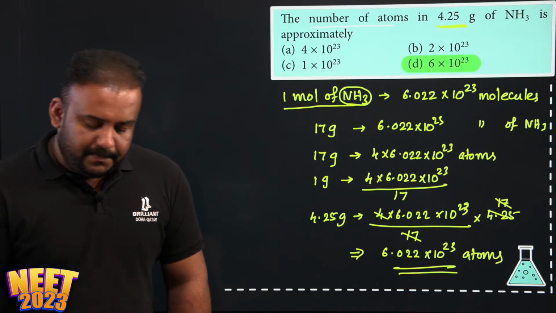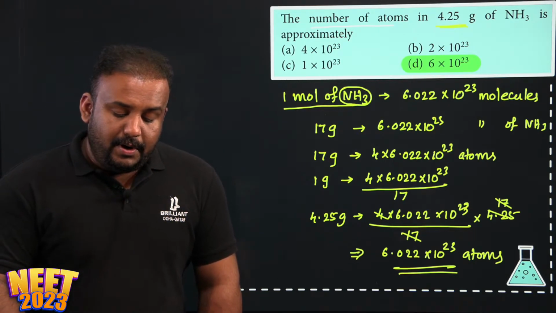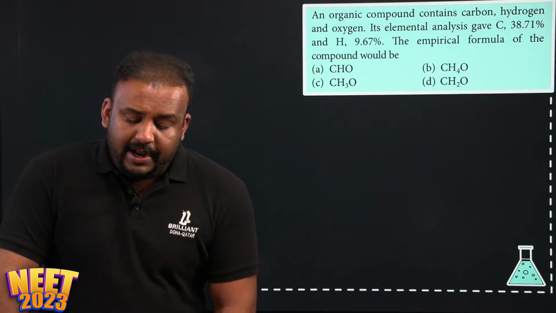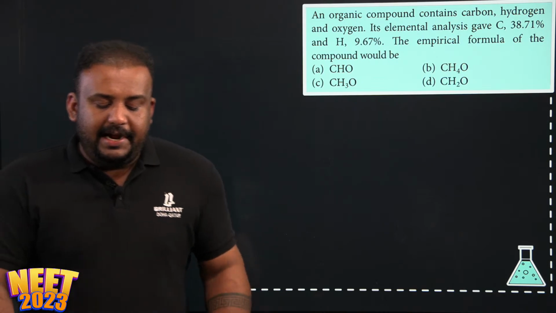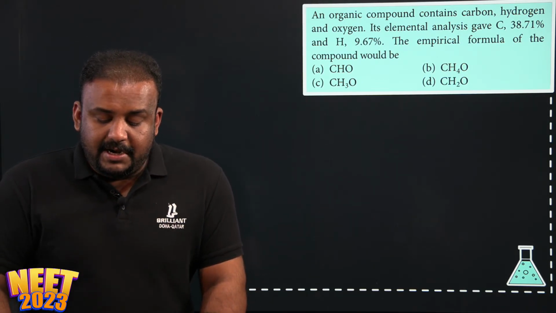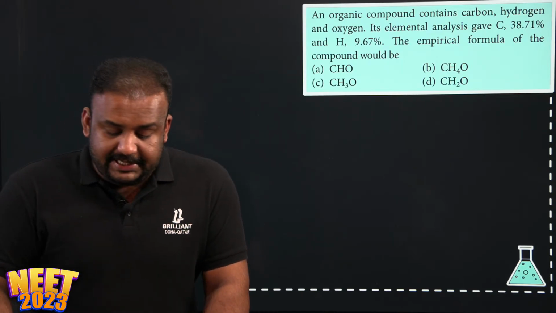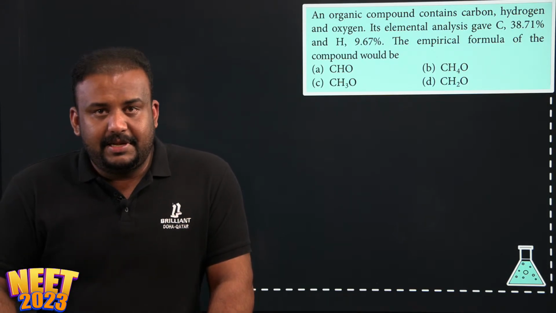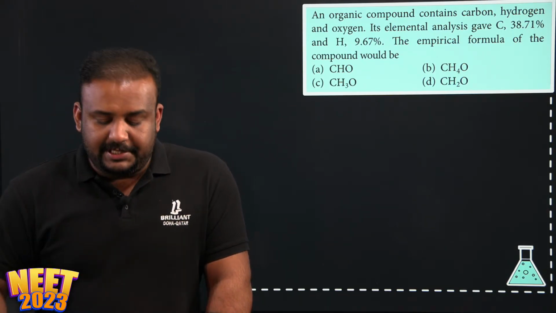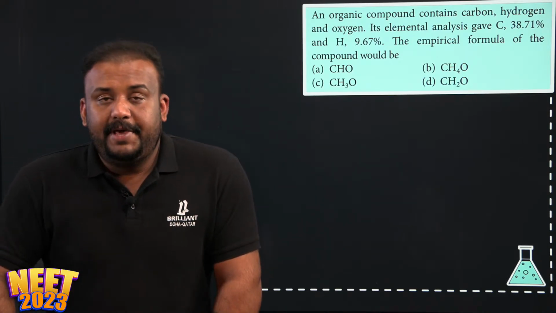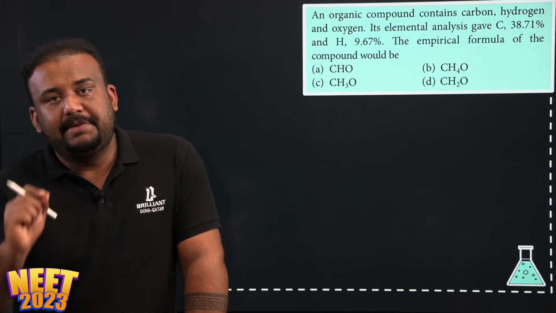Okay. Now look at the next question. An organic compound contains carbon, hydrogen and oxygen. Its elemental analysis gave carbon 38.71%, hydrogen 9.67%, and obviously the remaining will be oxygen. The question is, empirical formula of the compound would be. You guys know what is empirical formula.